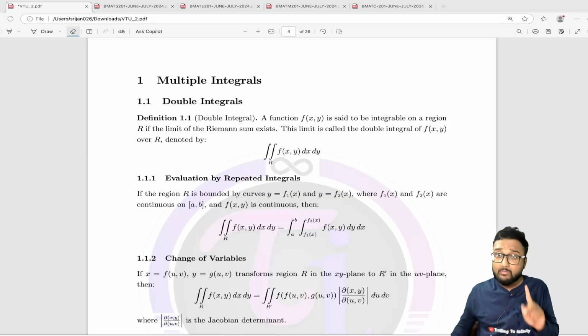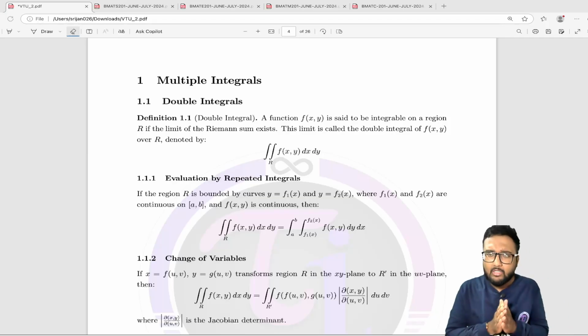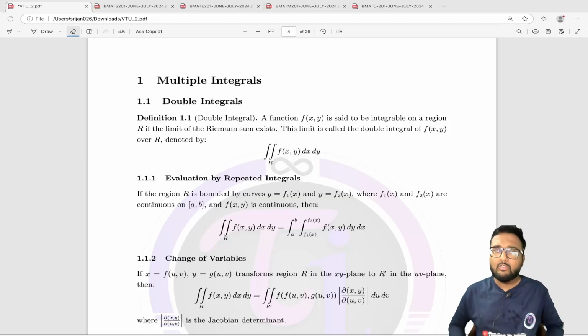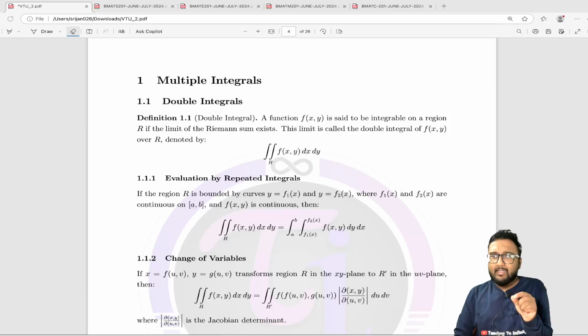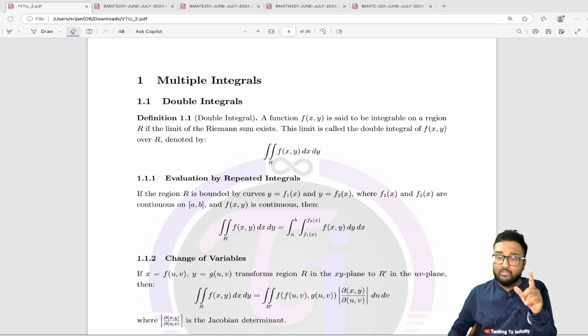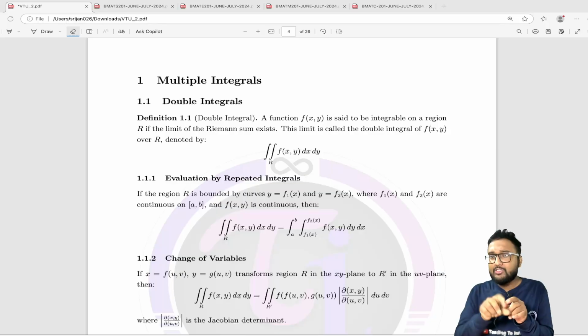There are one or two steps that we have to be very careful about in the beginning of the solution of any question from double integral, and I'll show you the question paper as well. That is the diagram. The very first thing that you have to do is draw the diagram so that you can identify the region in which you have to integrate, mentioned in the question, right?